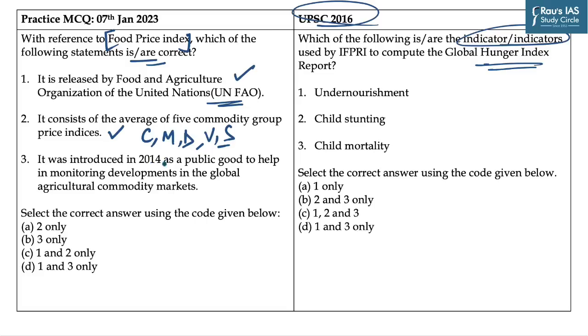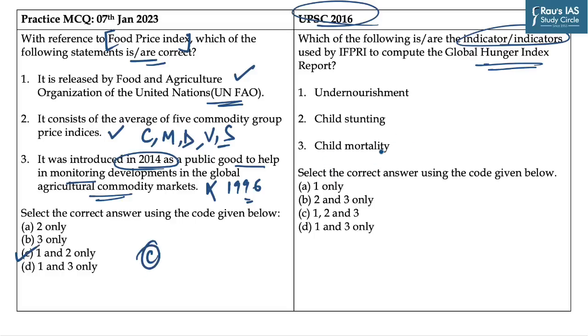The third statement says, this index was introduced in 2014 as a public good to help in monitoring developments in the global agricultural commodity markets. It is an incorrect statement, as this index was started in 1996 and not in 2014. So, this statement becomes incorrect. And the answer to this question becomes C, which is 1 and 2 only.